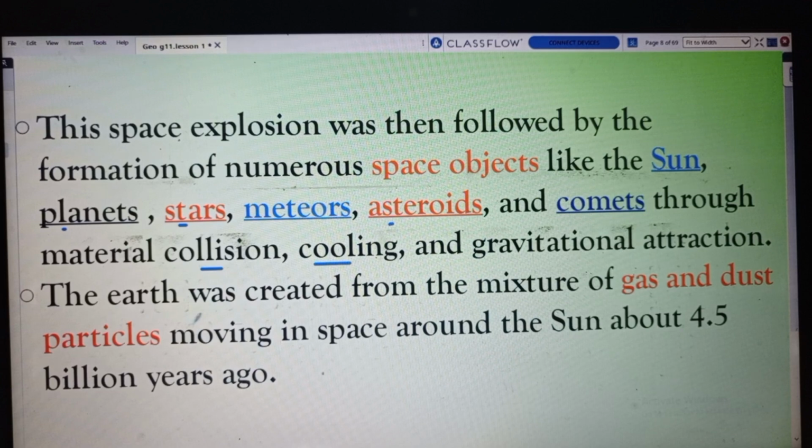The Earth was created from the mixture of gases and dust particles.